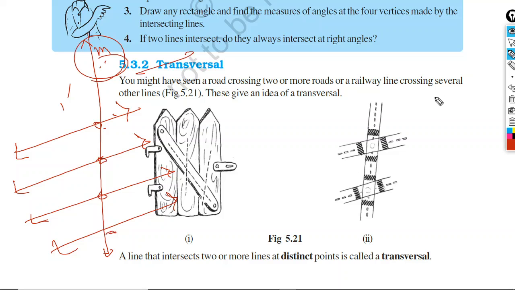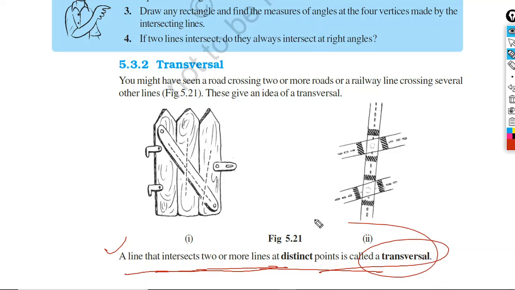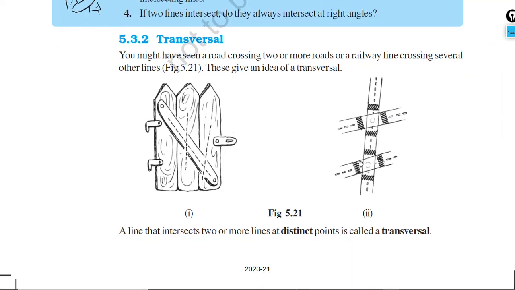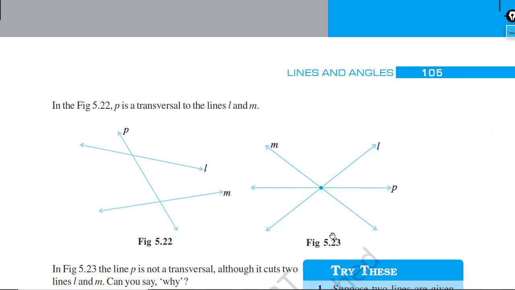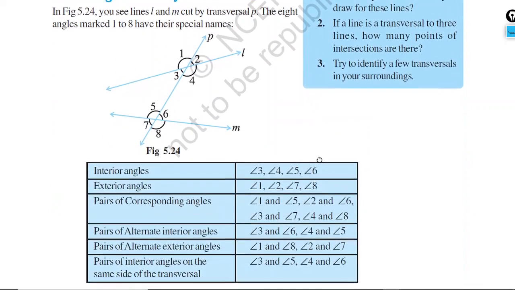So please write down this definition: a line that intersects two or more lines at distinct points is called a transversal. Now you see, if a transversal intersects two parallel lines, then some angles are formed.